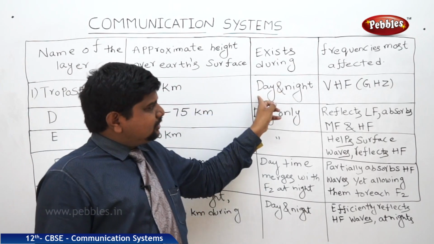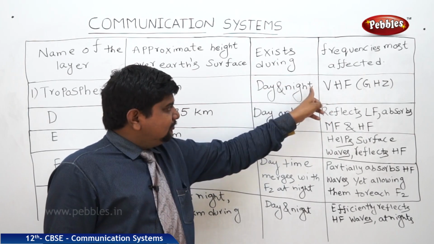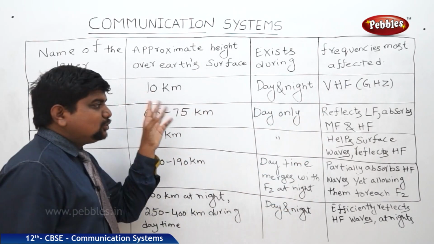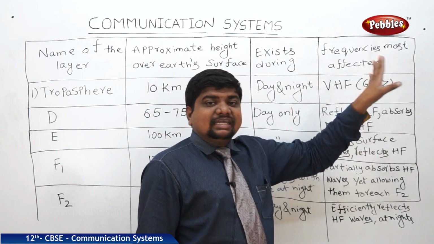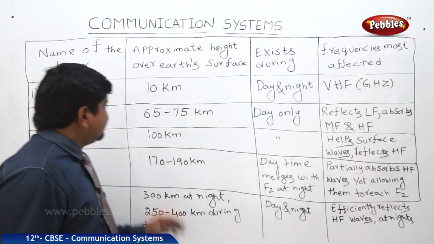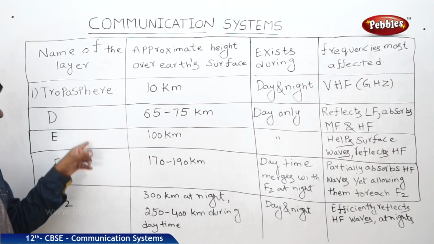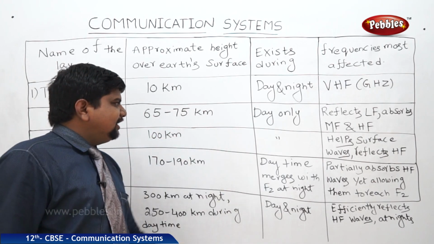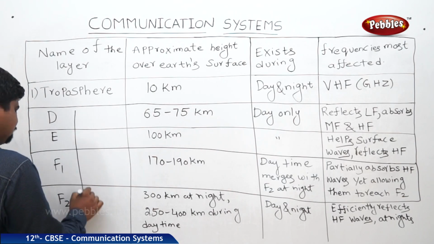It exists day and night. It is visible in the day and exists at night too. What frequencies can this troposphere affect? It affects very high frequencies up to the gigahertz range. This is the information about the troposphere. These four are the main subparts of the ionosphere. The first one is D. This D is located at 65 to 75 kilometers. This whole is made of subparts of the ionosphere, we can write.